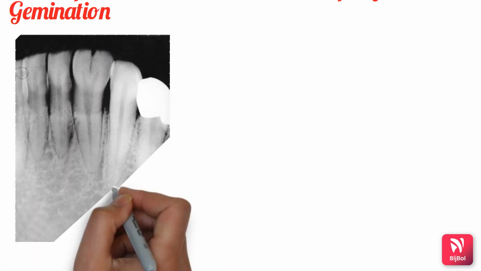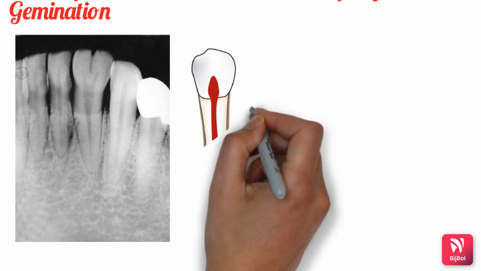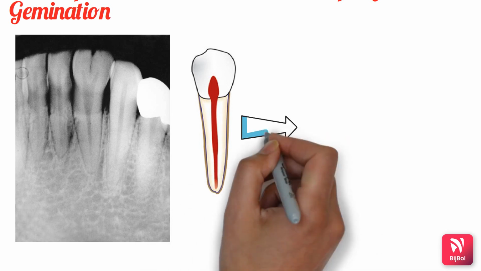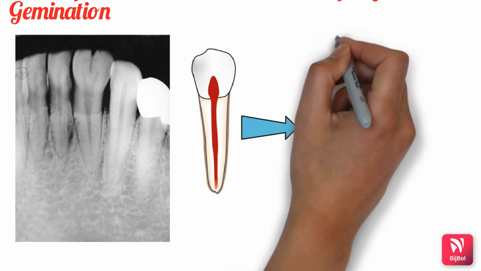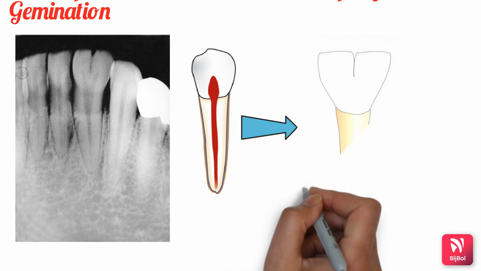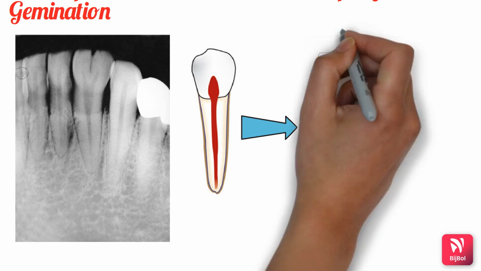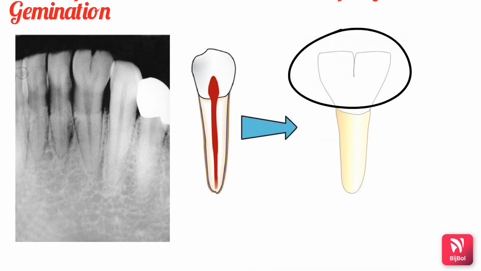So a single tooth bud will divide into two, resulting in double teeth. So here is a picture of a normal tooth where it is a single crown and a single root which is formed from a single tooth germ. Whereas whenever this single tooth bud divides into two, then it forms a bifid crown like this. So a single tooth bud has divided into two.